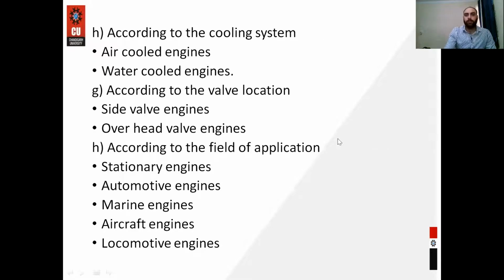Next is according to the cooling system. First one is air cooled engine and second one is water cooled engine. Air cooled engines are used in bikes, in which the air cooled method is used, meaning no coolant is used for cooling of the engine. Water cooled engine is used in a car.